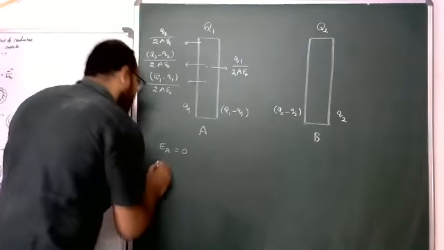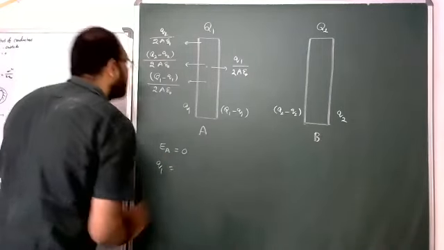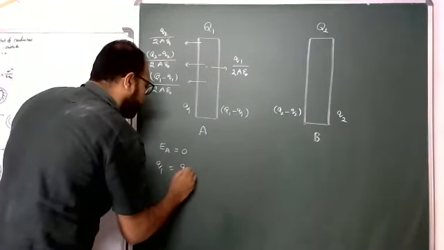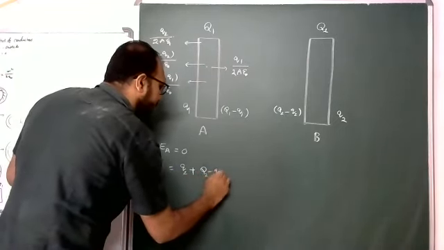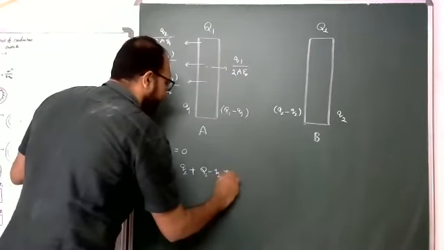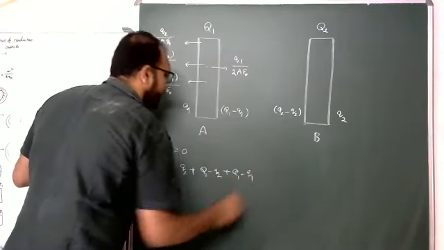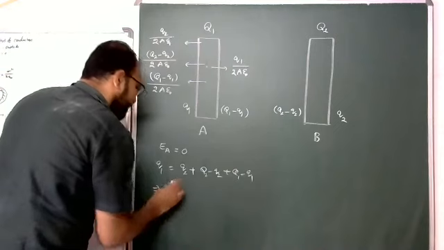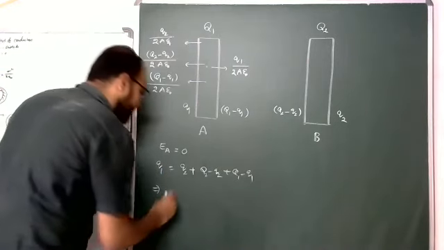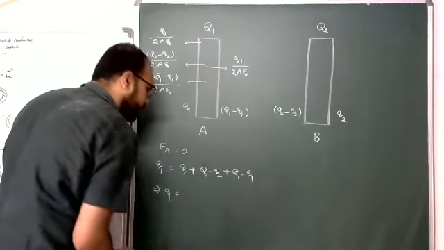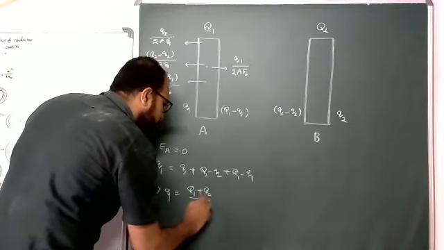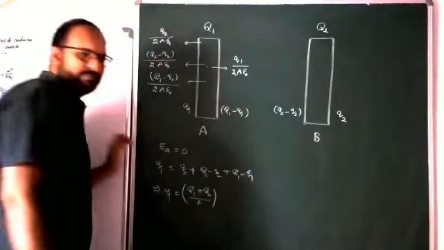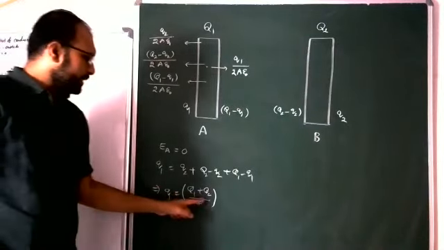So q1 equals Q2 minus q2 plus Q1 minus q1. After simplification, students, q1 equals Q1 plus Q2 by 2 you will get.